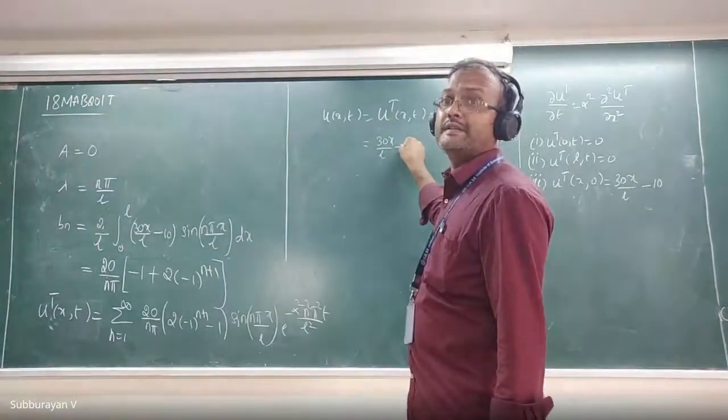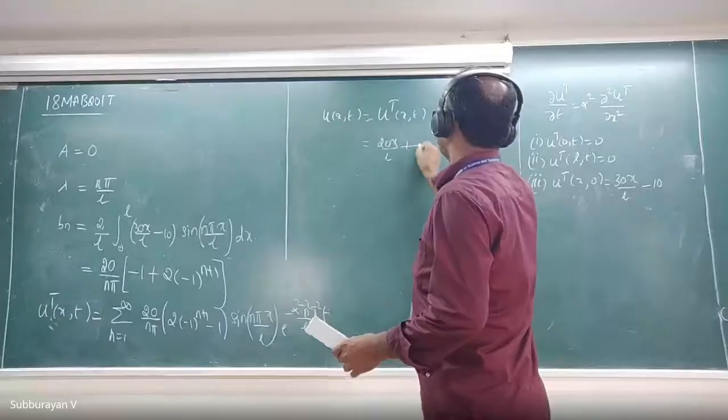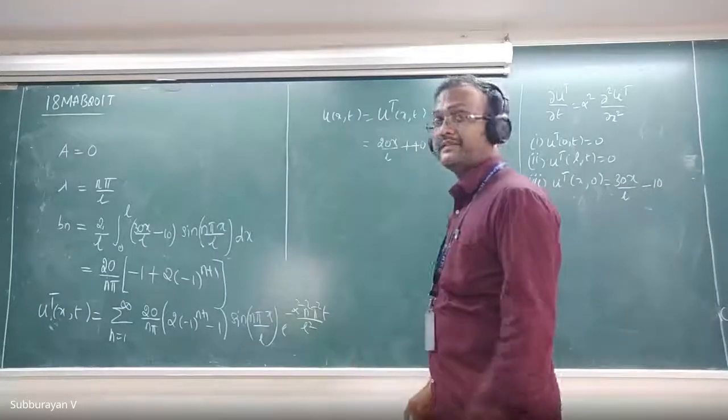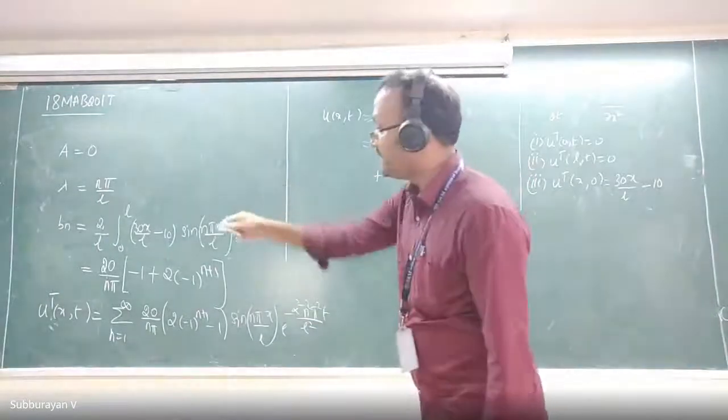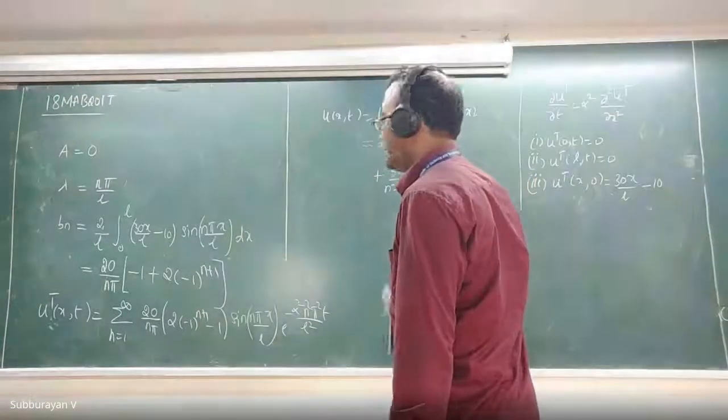Hmm, no, us is 20x divided by L plus 40. So this is us(x) plus this series expansion summation n equal to 1 to infinity